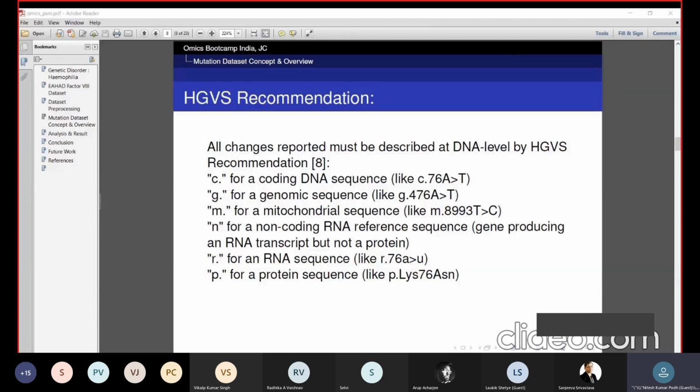Like this, if any changes occur at protein level, we show them by p dot, p dot wild residue, position, new residue. This is the gene, wild residue at position 76 with arginine.